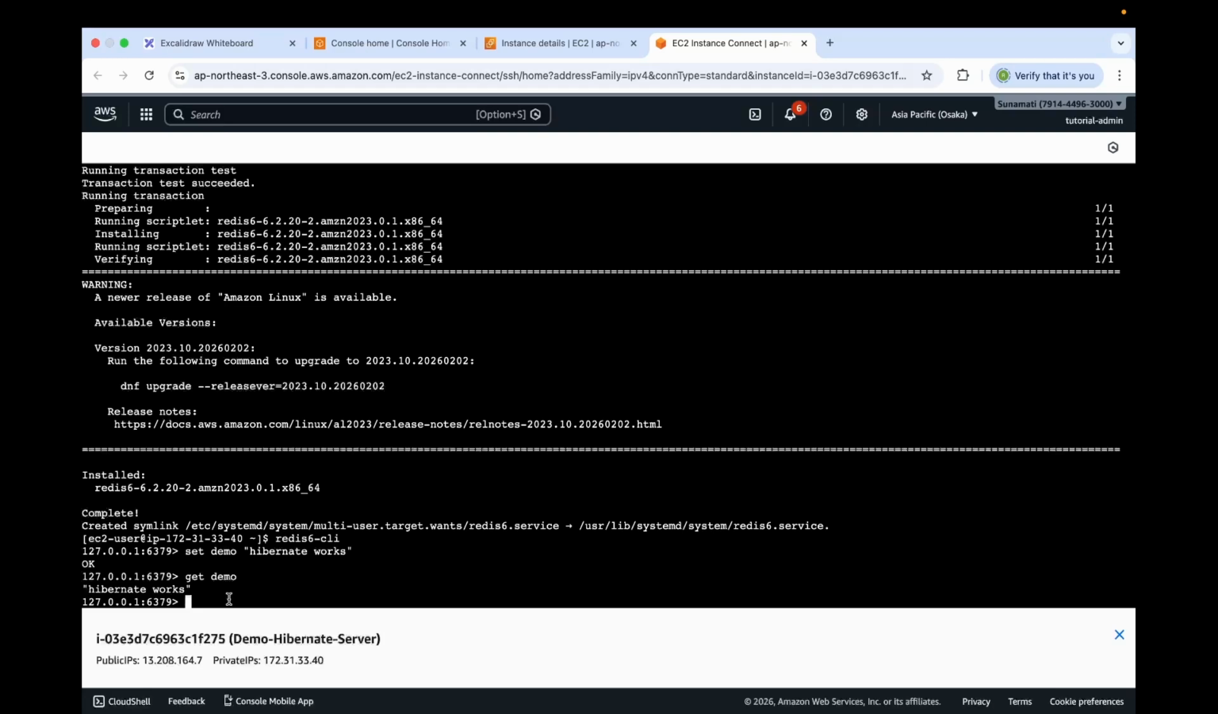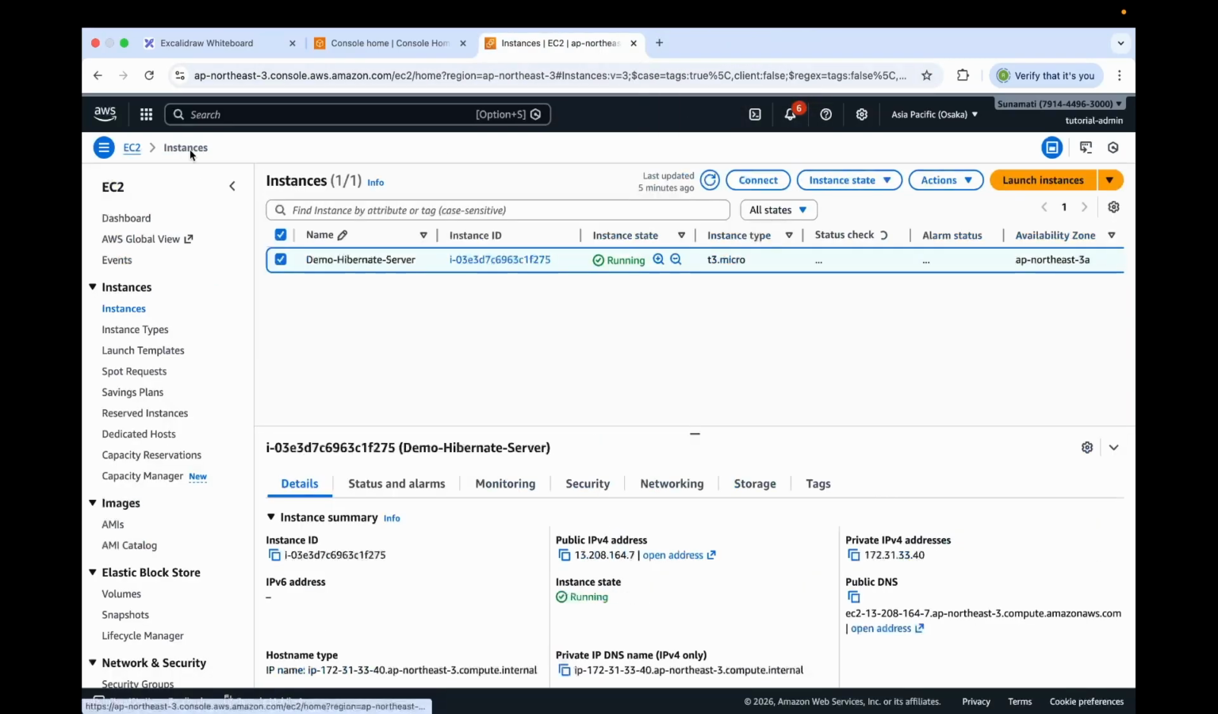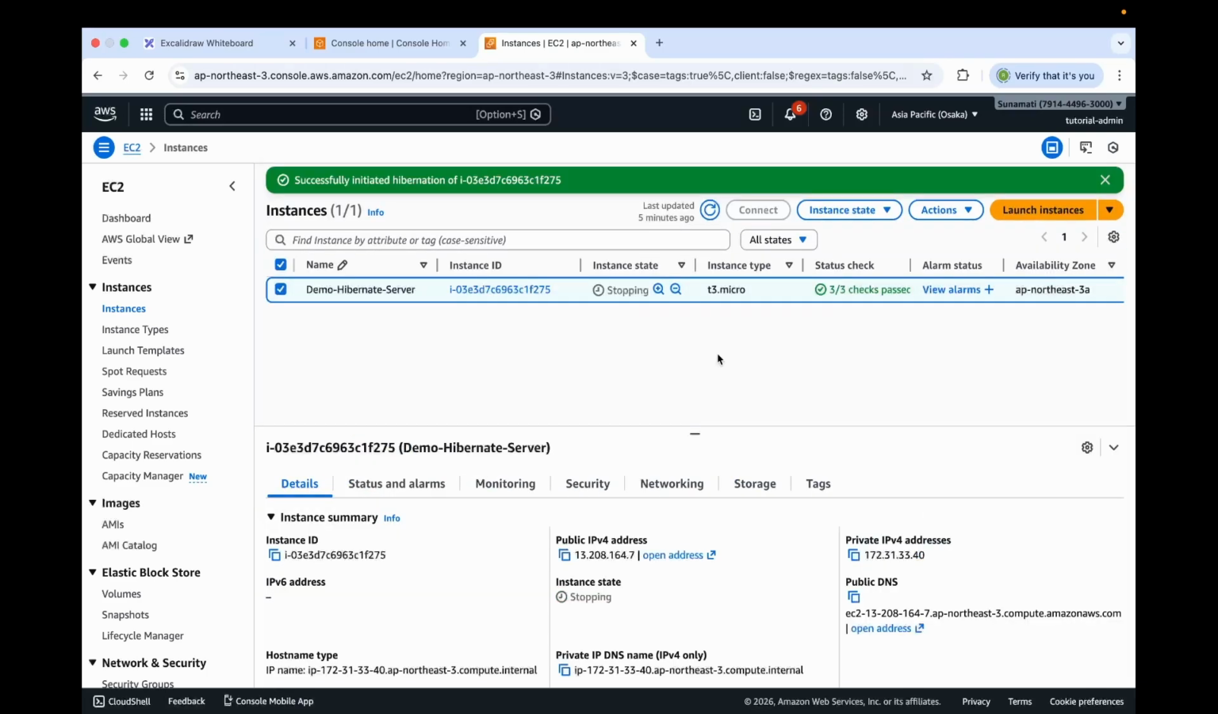Now let's see what happens when we hibernate the instance. Let's close this EC2 Instance Connect and let's go back to our instances. We have this Demo Hibernate Server selected. Now under the instance state drop down, let's open this and see we have this option of Hibernate instance. So let's click Hibernate instance, click Hibernate. So let's wait till the instance gets hibernated.